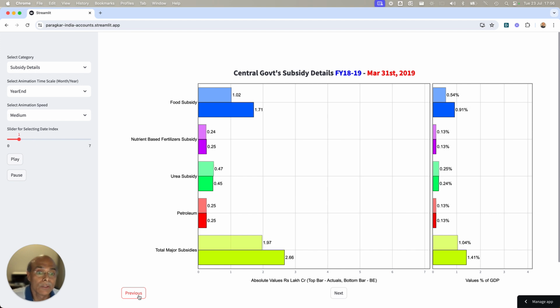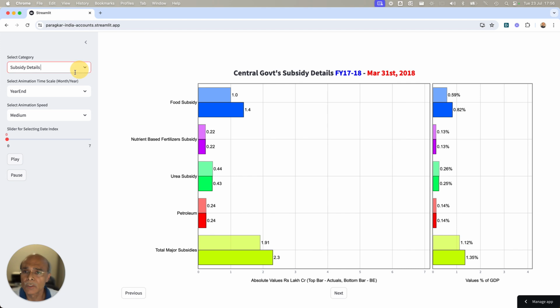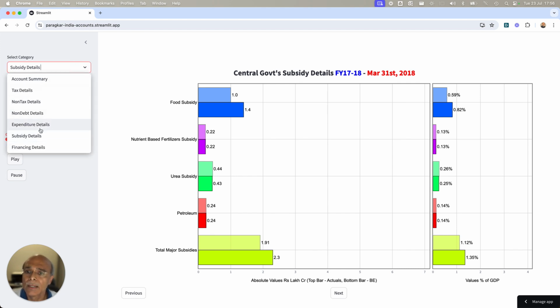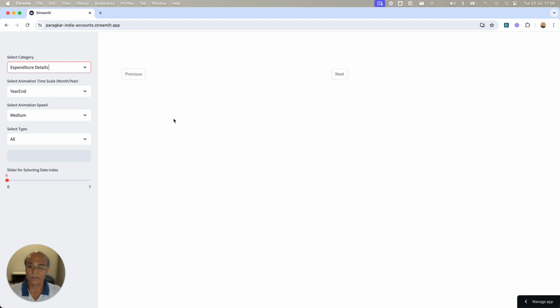And then 2019 petroleum was low, 2018 petroleum was low, 2017 if I go, I think that is up to which I have data. So what I want to say is that there is a risk because of petroleum subsidy and something systemic happening which may push the subsidy bill. Now let's look at the expenditure detail, because this is going to be very, very interesting.